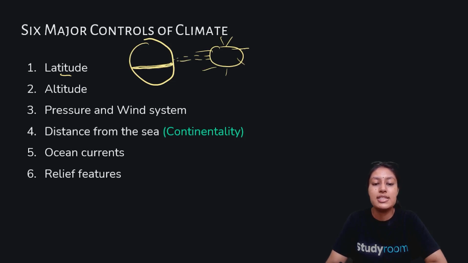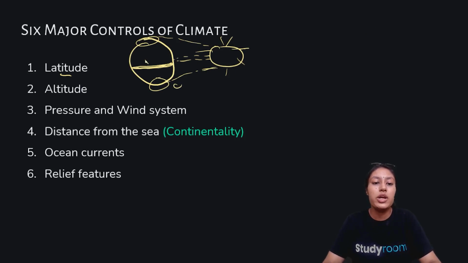So in this latitude, the temperature is very hot, and at the poles, the sun's rays are not direct. They are slanting. So at the poles we receive slanting rays, and due to the slanting of the rays, the temperature here is very cold.